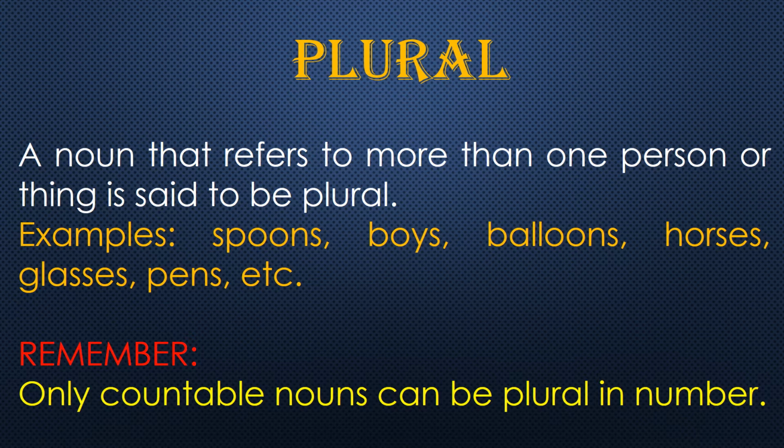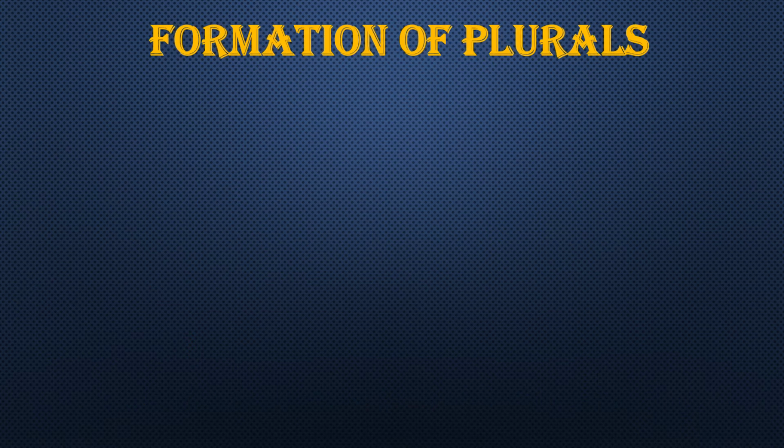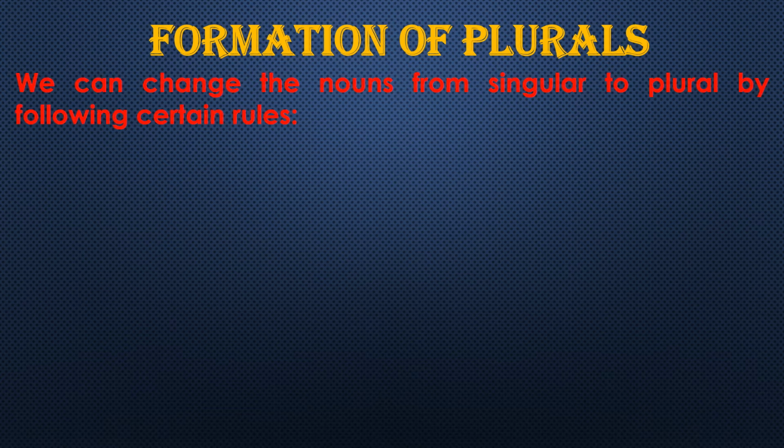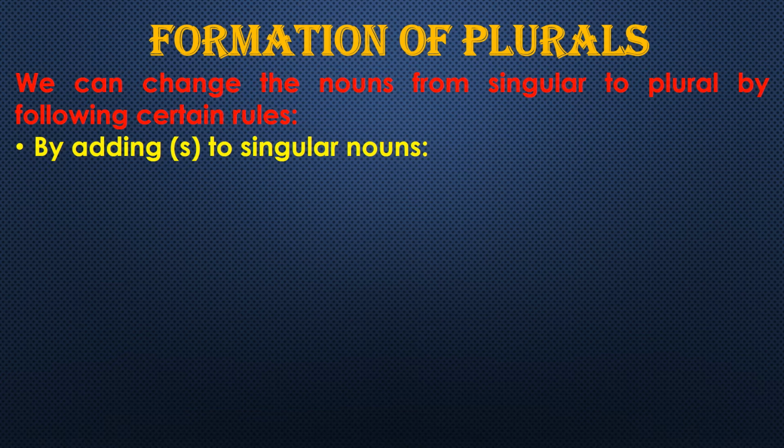So now we will learn about the formation of plurals, how we can form the singular into plural. Got it? There are certain rules for that. We can change nouns from singular to plural by following certain rules. Rule number one: by adding s to singular nouns.